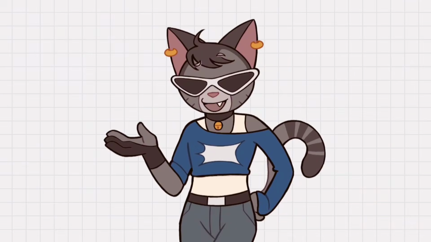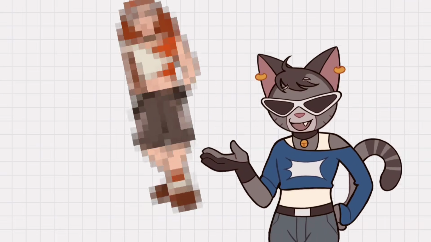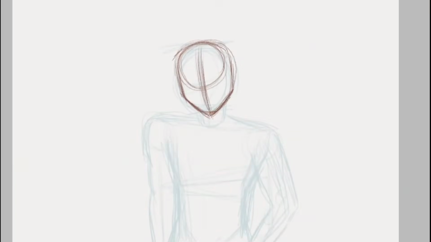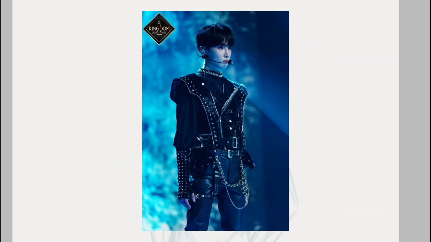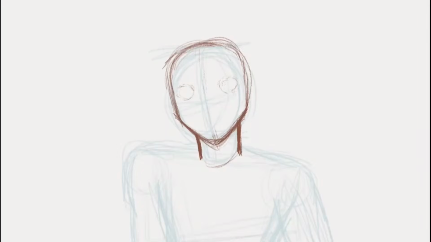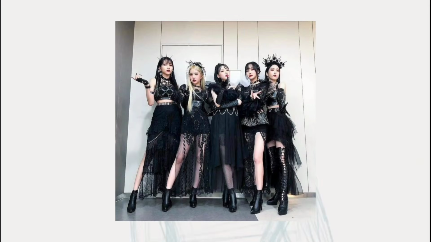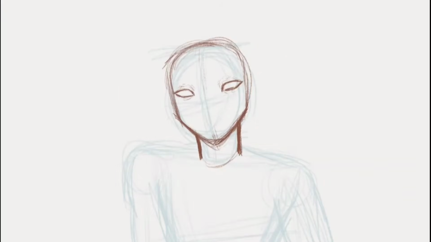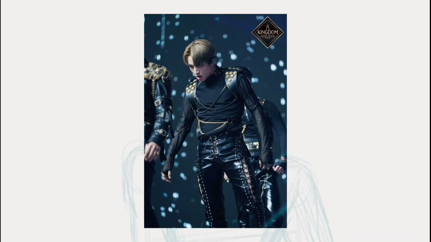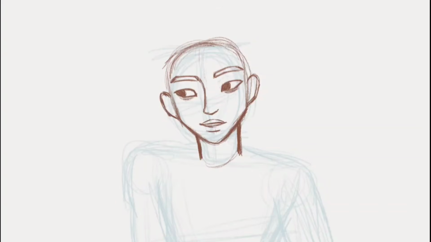Well, I'm gonna show you my character design for YouTube, but let me show you my process first. So for the designs, I am mostly inspired by K-pop stage outfits. If you're not really into K-pop, one thing that you probably know is their extravagant outfits. They always look so cool, especially the ones with the more badass-ish concept. So I definitely took a lot of inspiration from those.